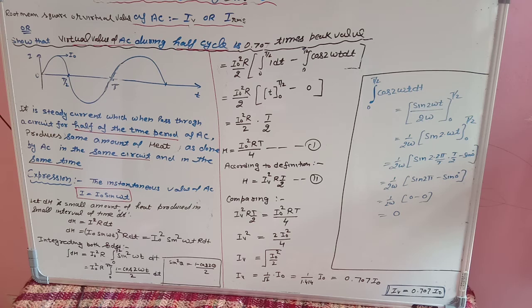Once again I am telling that we are calculating the mean value or average value of AC for half cycle only, because for the full cycle it will be equal to 0, because AC is a periodic function. For half of the time period it is positive and for half of the time period it is negative. If we calculate the mean value, then it will be equal to 0. That's why it is calculated for half cycle only. We are not calculating it for the full cycle.